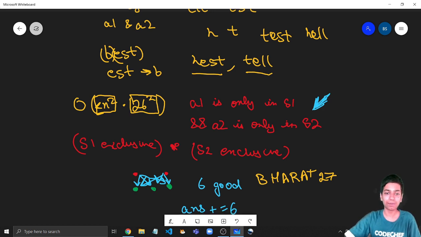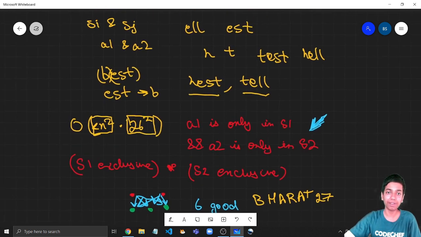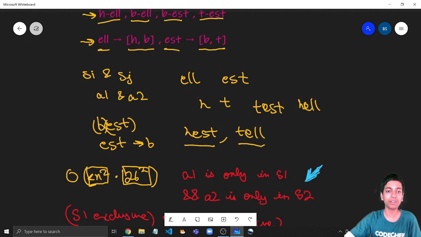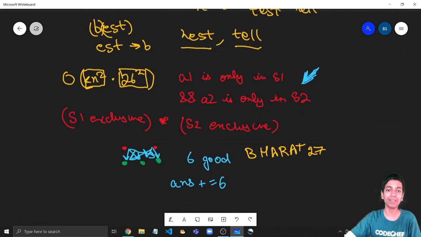So yeah, this was the problem, guys. And just to recap, all we are doing is that for every pair of suffixes, we check the number of characters that are exclusive to the first suffix, so basically those that will form a funny word with this suffix but not with the other suffix, and the number of characters exclusive to the second suffix, right? And we can simply multiply them. All of them will yield us a good team name, and we can simply keep on incrementing our answer. So yeah, guys, this is the approach. And now let us quickly move on to the code, which is in C++.